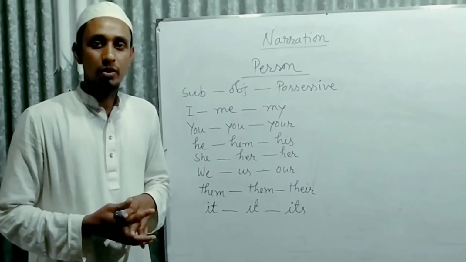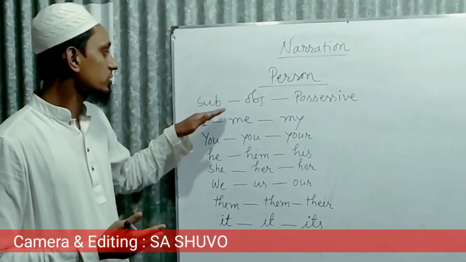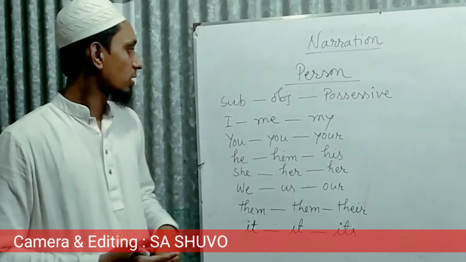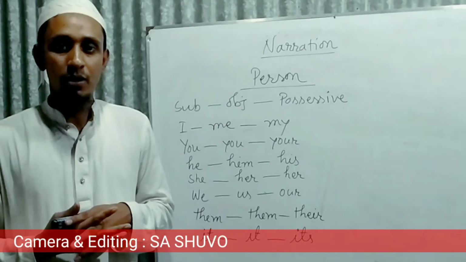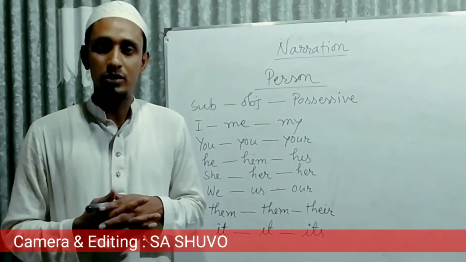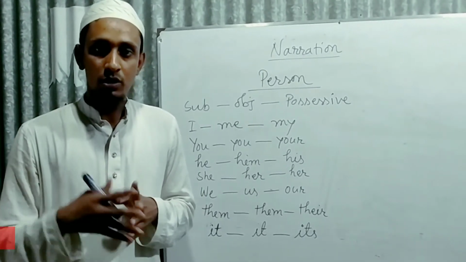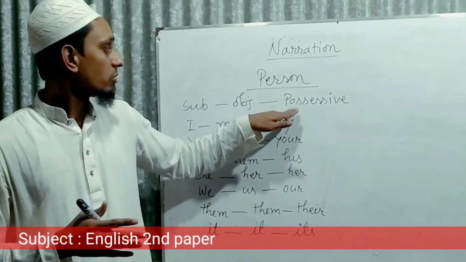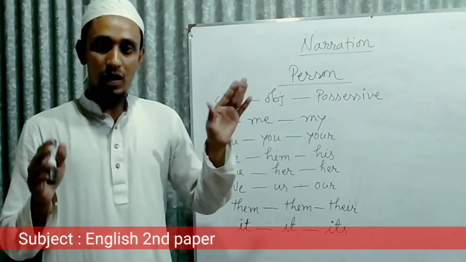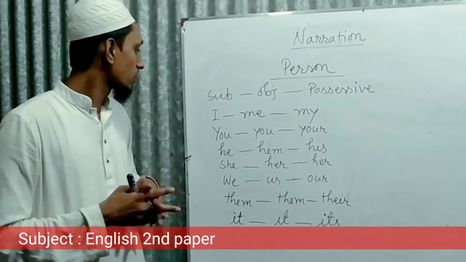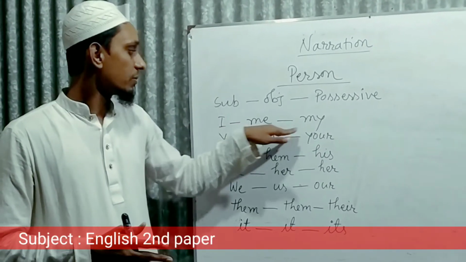We know the forms of person are three: subject, object and possessive. We know possessive is divided into two forms. One is possessive adjective and another is possessive pronoun. Possessive pronoun is not needed in this class. We only talk about possessive adjective. Okay. Subject, object, and possessive. These are the three forms of persons. You know, I is subject, me is object, and my is possessive.